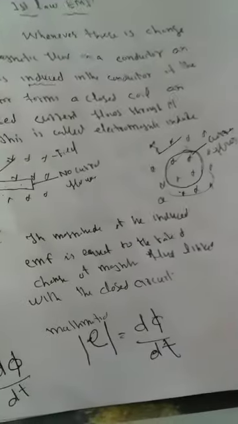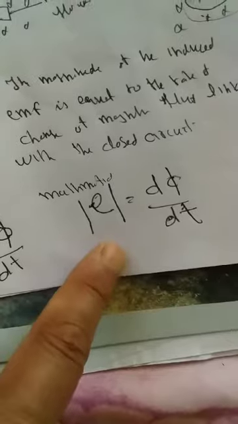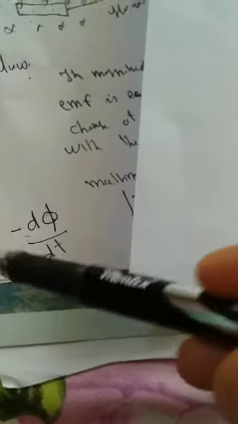The second law says the magnitude of the induced EMF is equal to the rate of change of magnetic flux linked with the coil. Mathematically, the law is E is equal to minus d phi by dt. The negative sign indicates that the direction of EMF is such that it opposes the change in magnetic flux. How it opposes, we will study in Lenz's law.